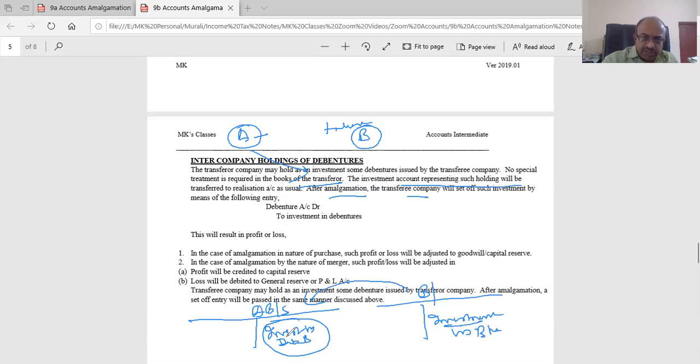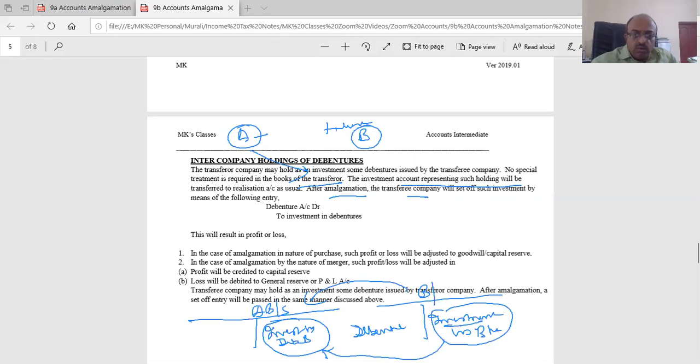Because it was in the balance sheet of A, it is coming and now after takeover sitting here. But against this, there is a debenture. What is this? Debenture issued by B Limited. Now, after amalgamation, there will be investment in B. From where did it come? From A Limited, because A Limited was holding the debentures.